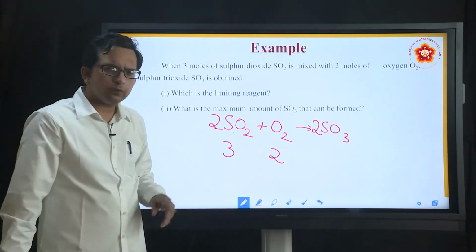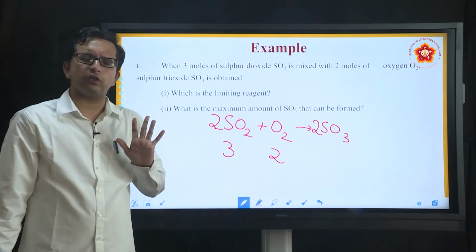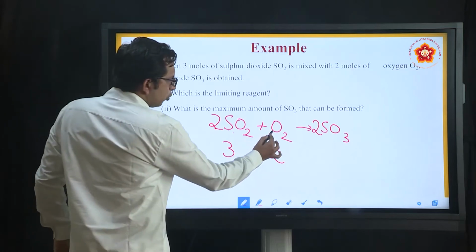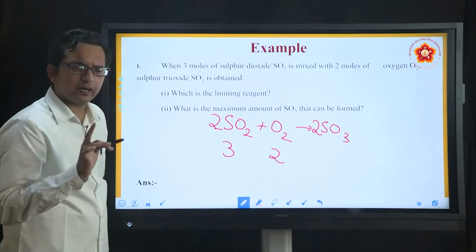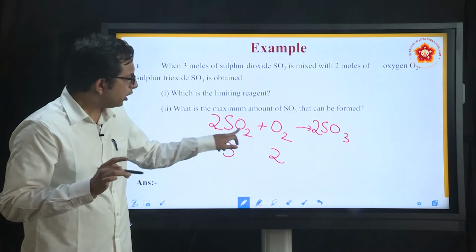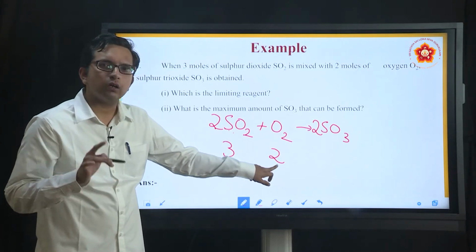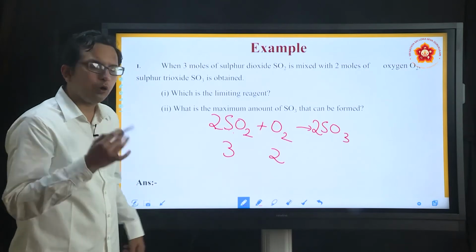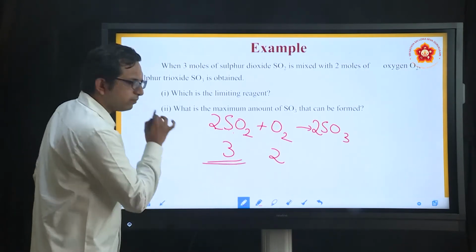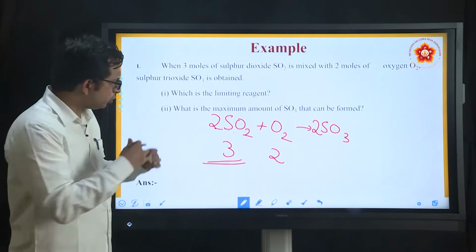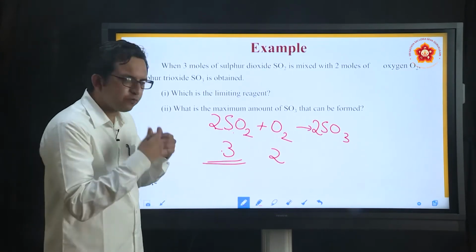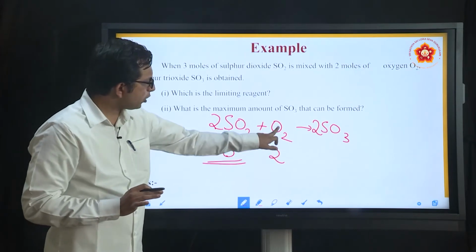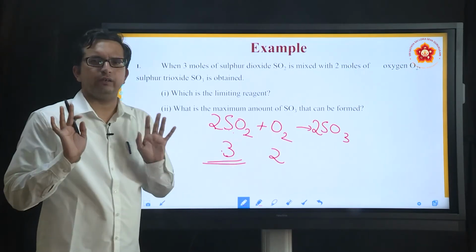What we realize here is that for 2 moles of sulfur dioxide, 1 mole of oxygen was enough. If you had taken 3 moles, 1.5 moles of oxygen is enough. Similarly, the other way around, if I take 1 mole of oxygen, how many moles of sulfur dioxide do I need? I need 2 moles. If I take 2 moles of oxygen, how many moles of sulfur dioxide do I need? I actually need 4. But how many moles have they taken? They have just taken 3. Which means that when you do the reaction, this will be finished early, because for 3 moles, 1.5 moles was sufficient.